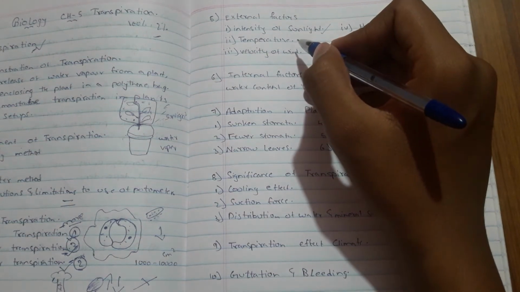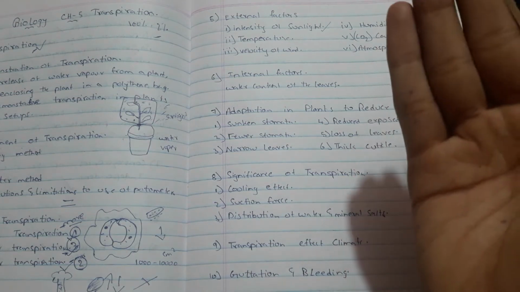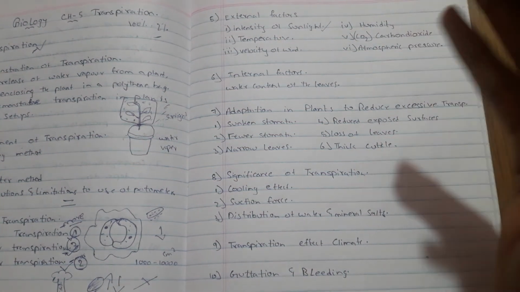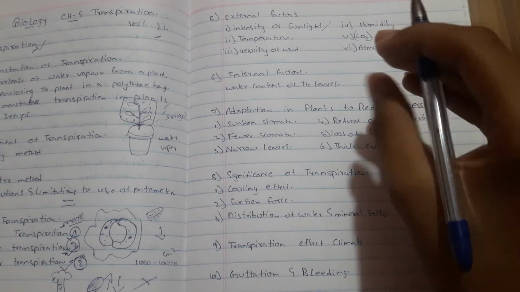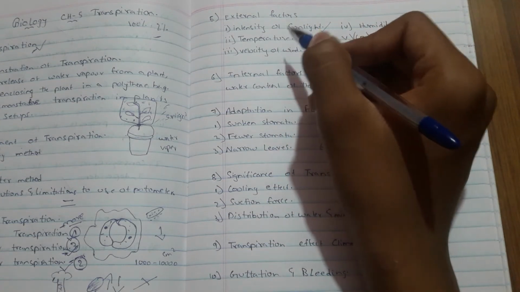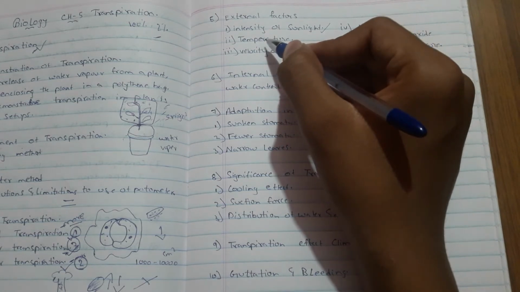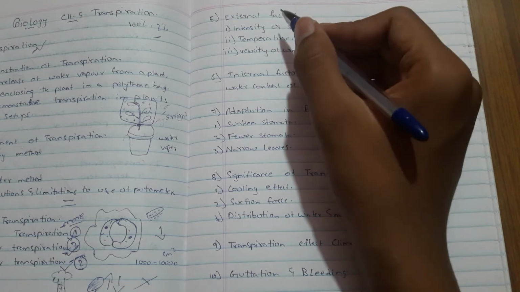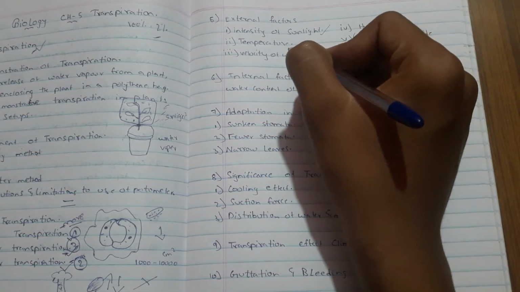Now moving to the temperature. If the outside temperature is high, there is more evaporation from the leaves, and if the temperature is low, the evaporation is also low. So depending upon the temperature, the amount of transpiration increases and decreases. If the temperature is high, the rate of evaporation is also high. If the temperature is low, the rate of evaporation is also low. So that is about temperature.